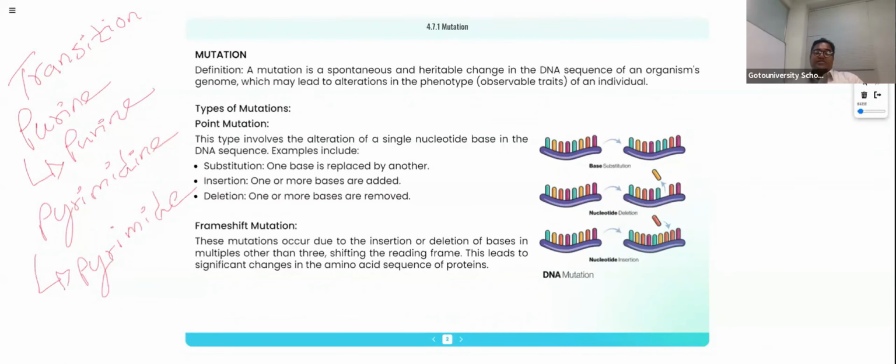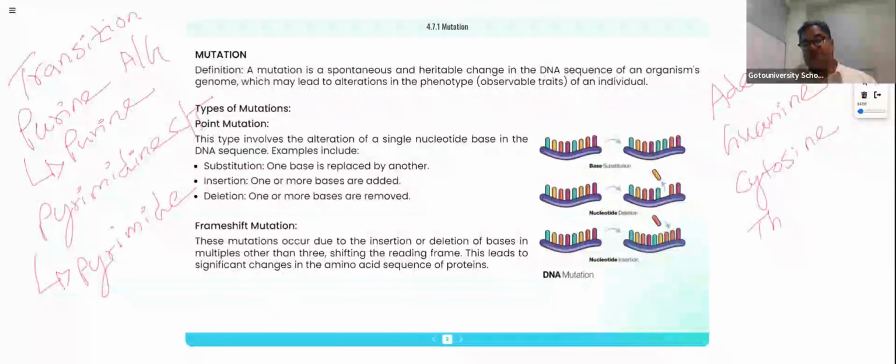Okay. So we know very well the purines are nothing but adenine and guanine, right? The pyrimidines are nothing but cytosine and thymine, right? So these things we know very well. Adenine, guanine, cytosine, thymine. These are the different types of nucleotides, okay, we are not saying these are the nitrogen bases.